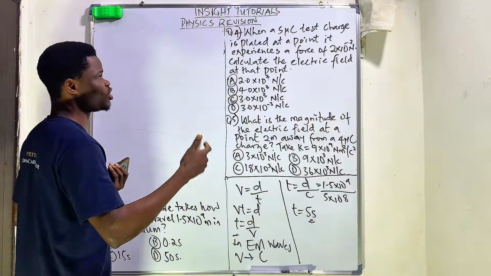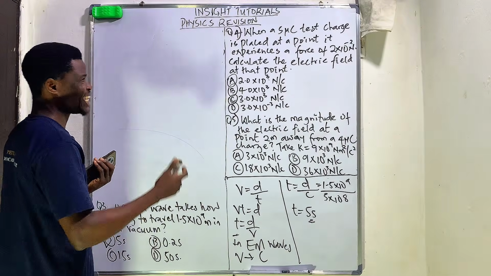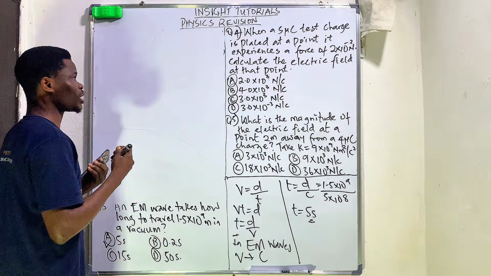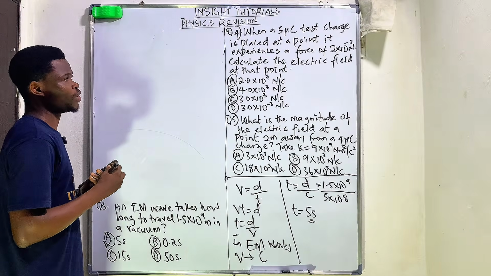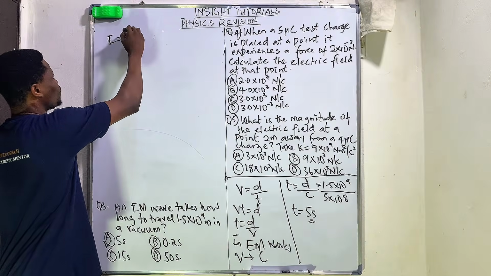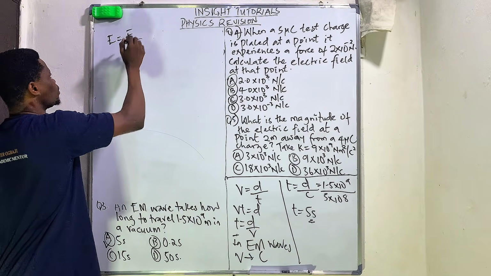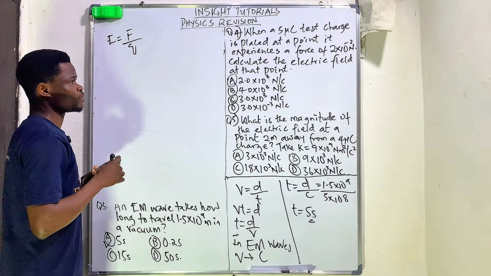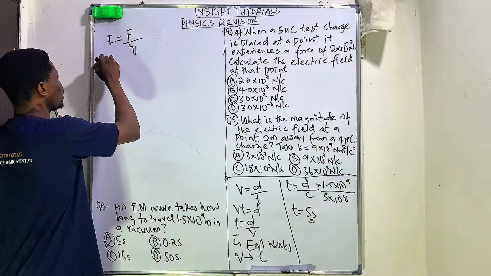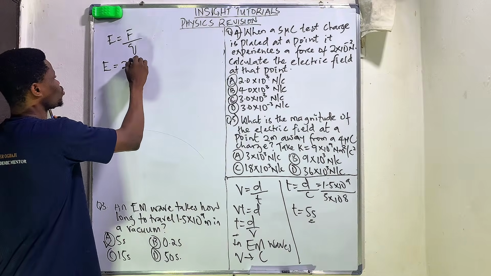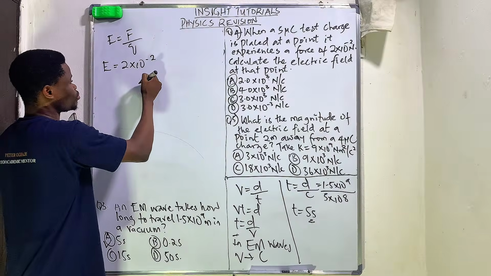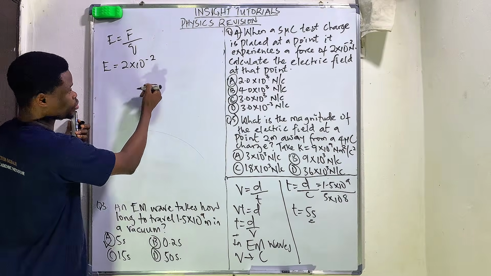Question 4 says that when a 5 microcoulomb test charge is placed at a point, it experiences a force of 2 times 10 to the power of minus 2 Newton. Calculate the electric field at that point. For us to calculate the electric field of a test charge, the electric field is equal to the force over the given charge. So the electric field is equal to, our force is 2 times 10 raised to the power of minus 2, over